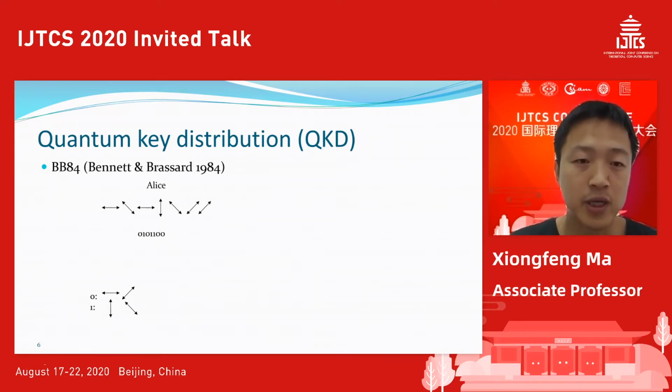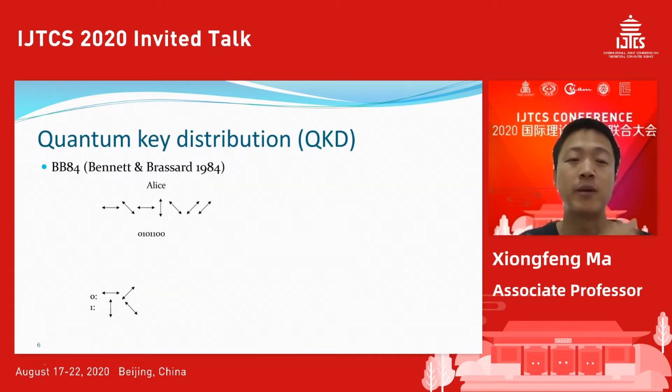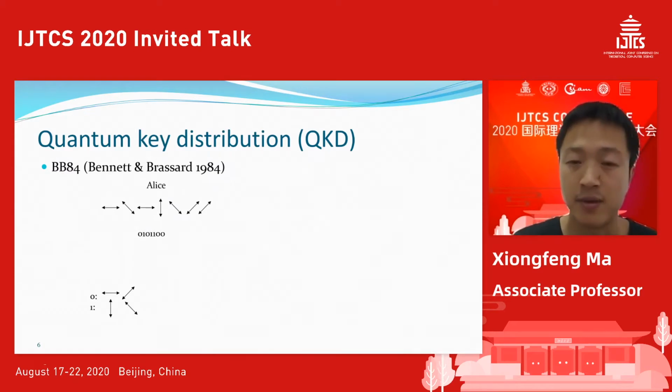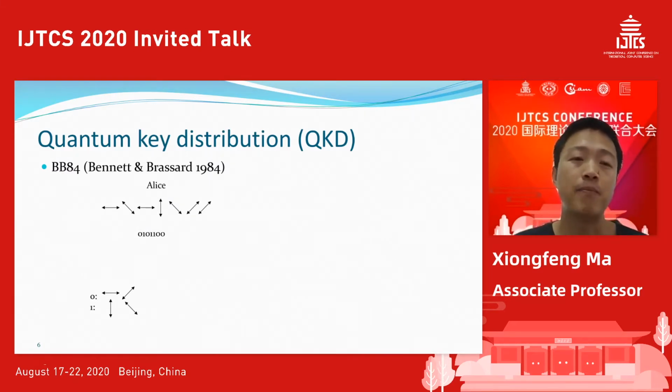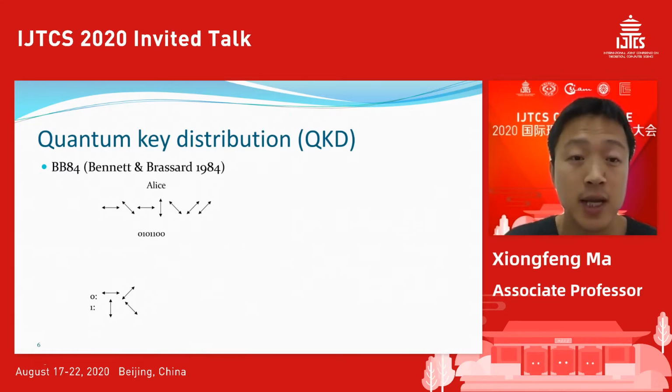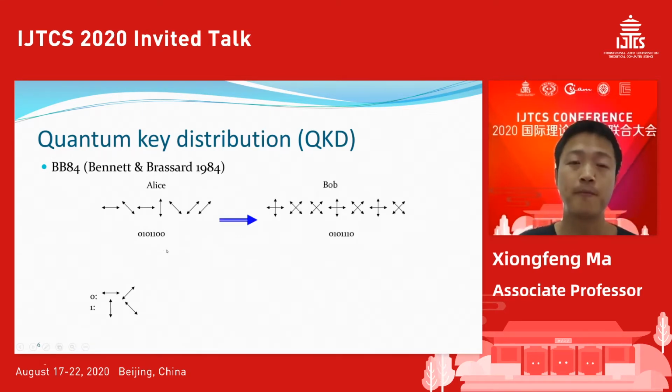There are two bases: the rectangular basis, horizontal and vertical, and the diagonal basis. We call them the Z basis and the X basis. Alice randomly picks one of these four states corresponding to the random key. In this example it will be 0, 0, 1, 0, 1, 1, 0, 0, and she sends it to Bob through a quantum channel.